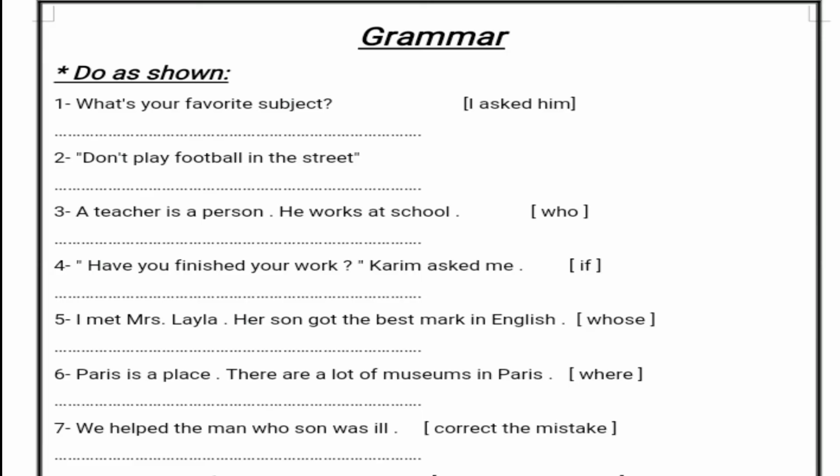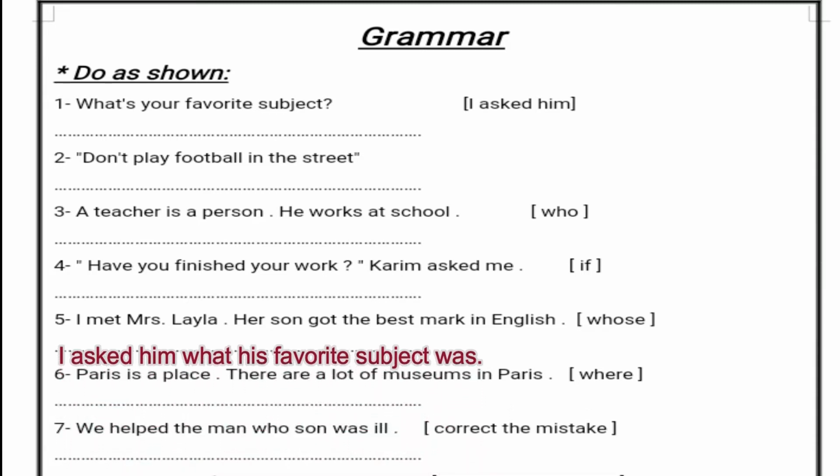Today, inshallah, we will start our session by explaining the rules on page 29 in the vocab pamphlet, the grammar rules. The first one: "What's your favorite subject?" "I asked him." Let's change this question from direct to indirect, okay? So it will be, "I asked him what."